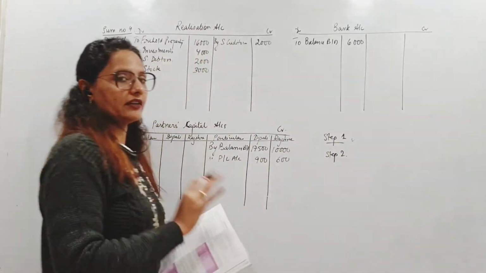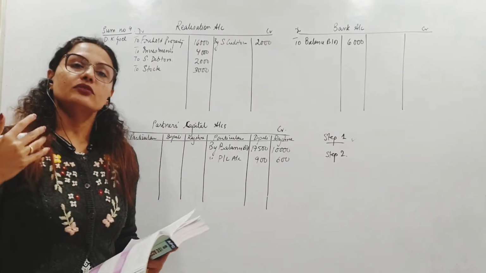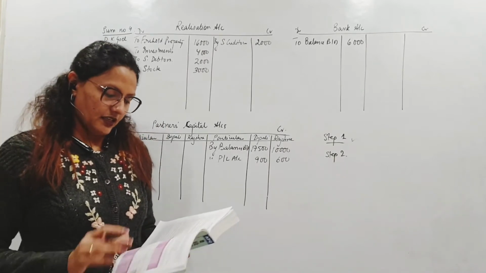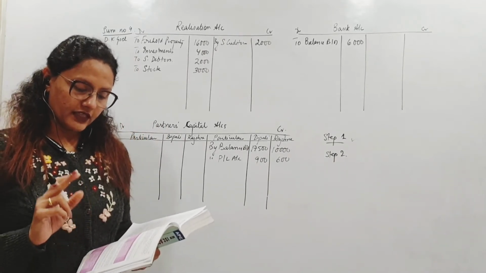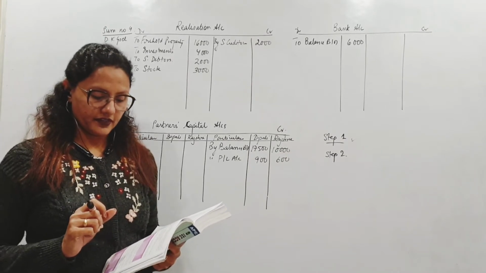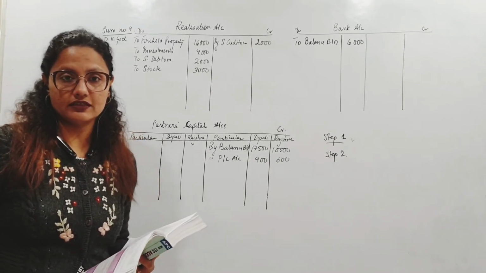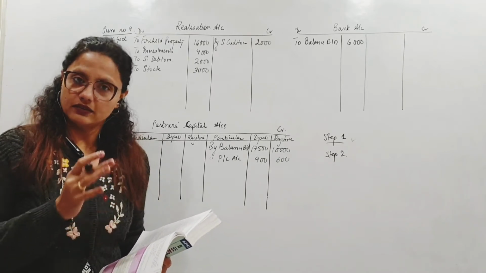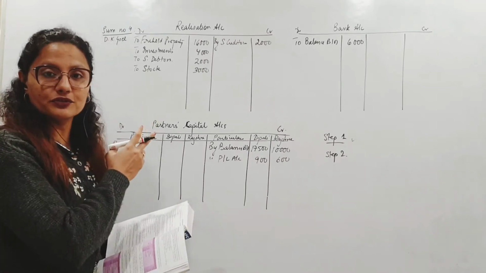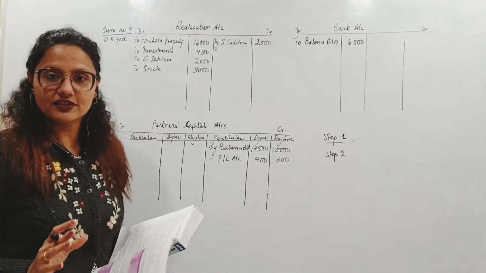Basically now we are ready. After closing all the accounts of assets and liabilities, I'm ready now to start selling off the assets and start paying off the liabilities. Dipali took over the investments at an agreed value of 3,800. Okay? When a partner takes over an asset, the journal entry is Dipali's account debit, the partner's account debit, to not the asset. Investment account close ho chuka hai. Remember that.